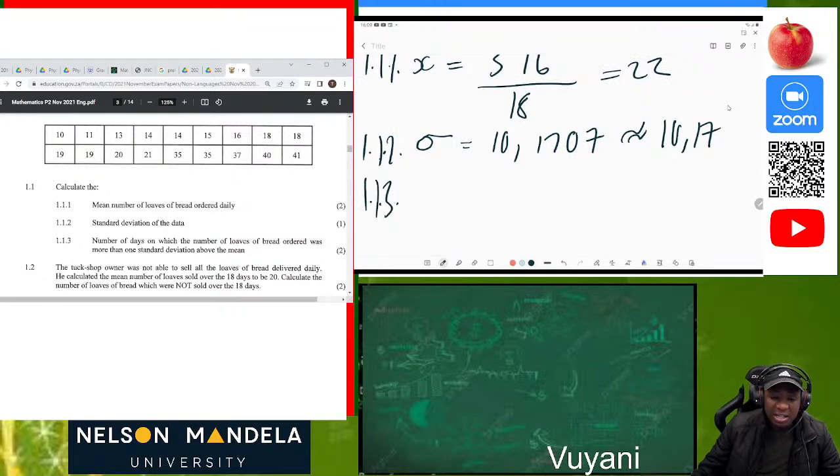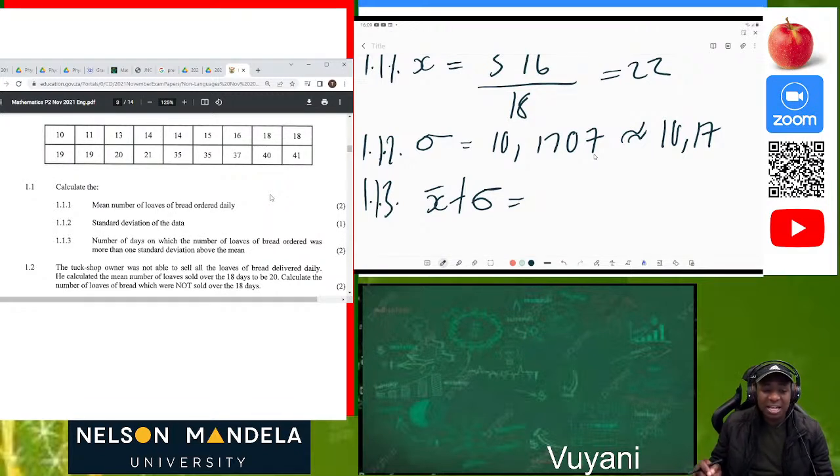1.1.3, the number of days on which the number of loaves of bread ordered was more than the standard deviation above the mean. So what is the mean? The mean is illustrated by this. Then you add your standard deviation, so that you can see how many days the number of loaves of bread ordered was more than the standard deviation and also the mean.